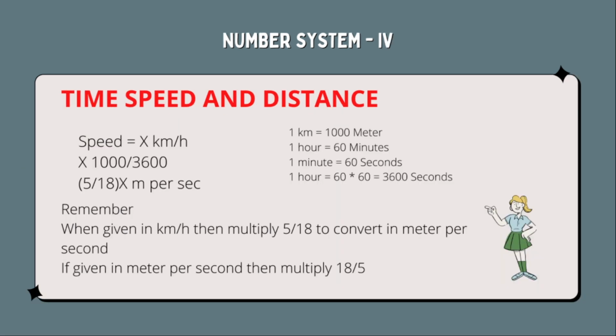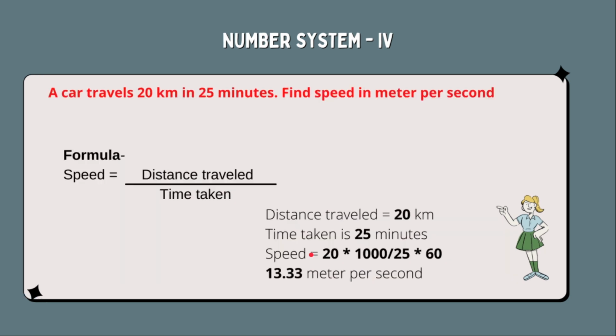First of all, just remember when the speed is given in kilometer per hour, but you have to find it in meter per second, then multiply by 5 by 18. Similarly, if it is given in meter per second, then multiply by 18 by 5. This is the basic rule. You multiply by 18 by 5 to convert it into kilometer per hour. Now let's try some problems.